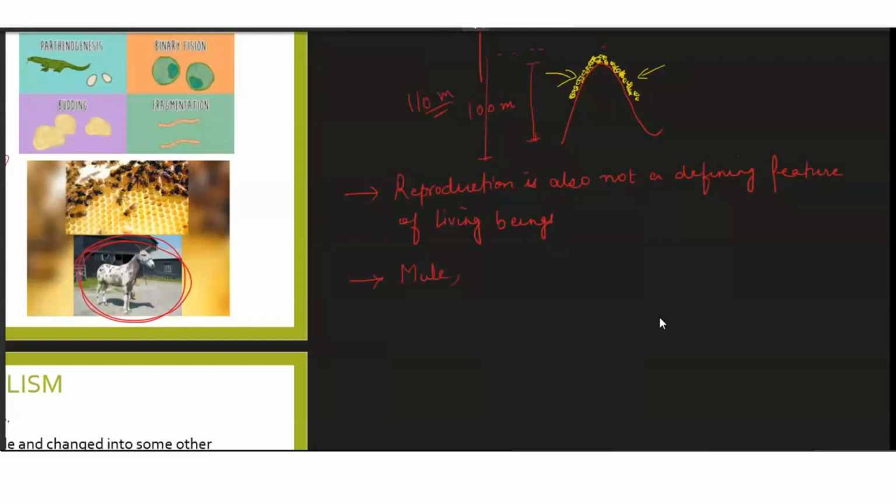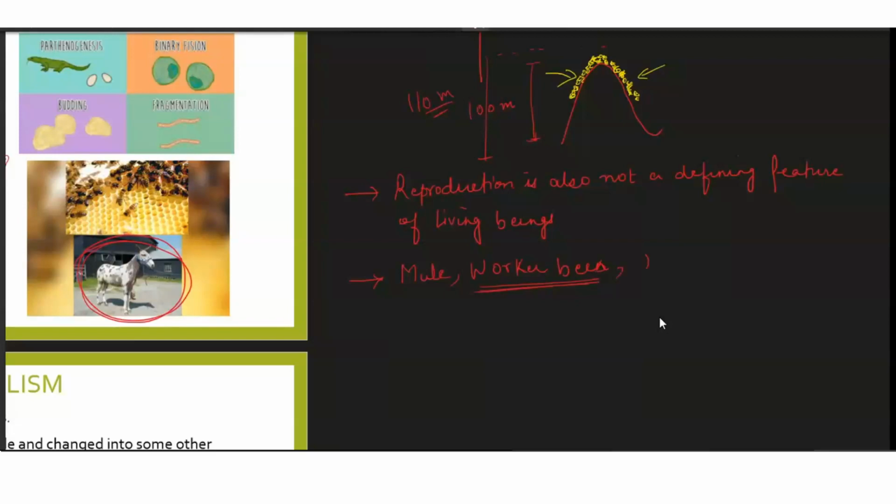Or if we take the example of, let's say, worker bee. In a colony of bees, there are drones, there are worker bees, there is a queen. So the worker bees are sterile, which means that they do not reproduce at all. So just remember them also.